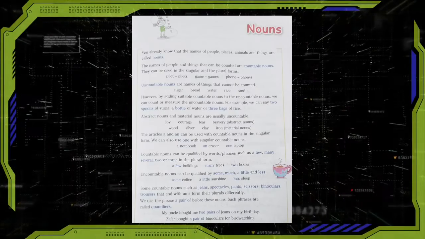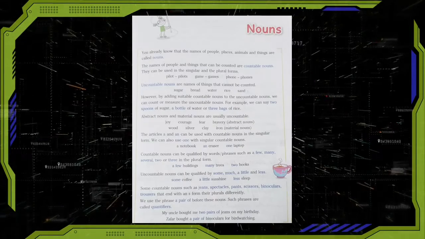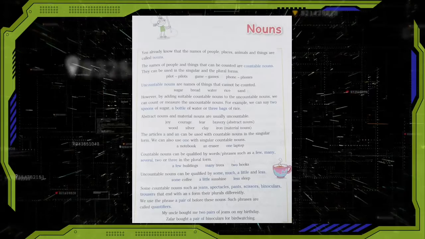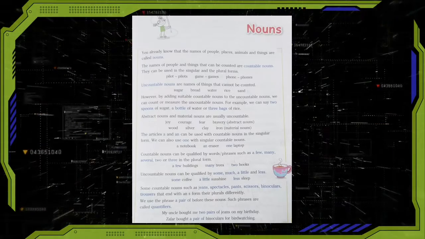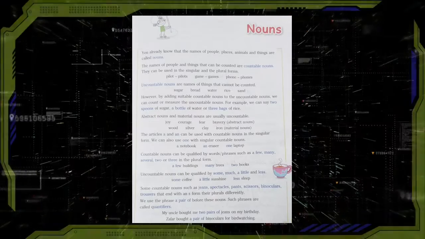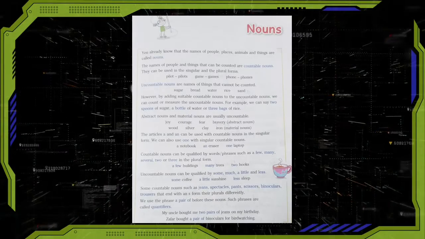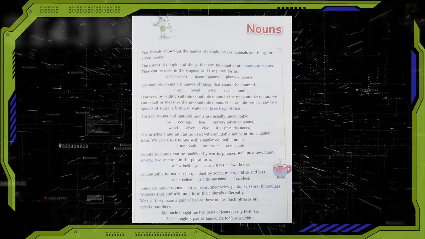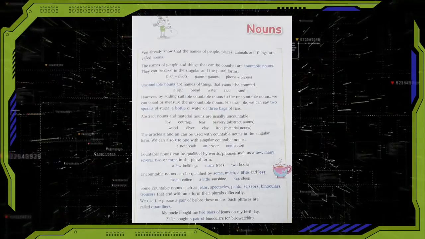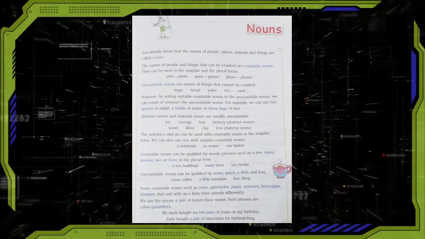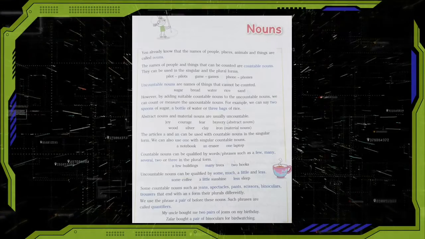Next, we will see abstract nouns and material nouns. Abstract nouns and material nouns are usually uncountable. For example, joy, courage, fear, bravery, that is abstract nouns. Wood, silver, clay, iron, that is material nouns.